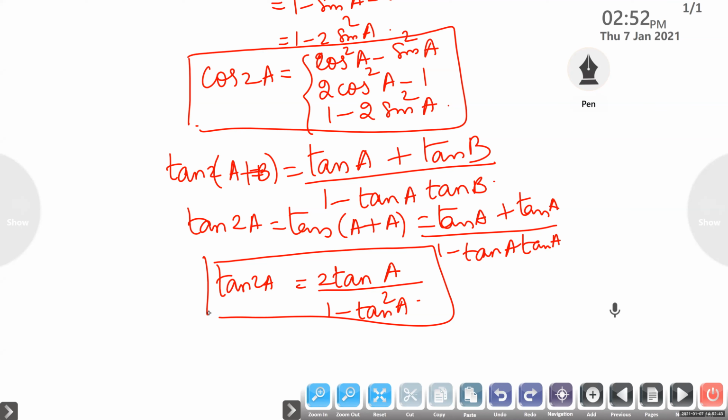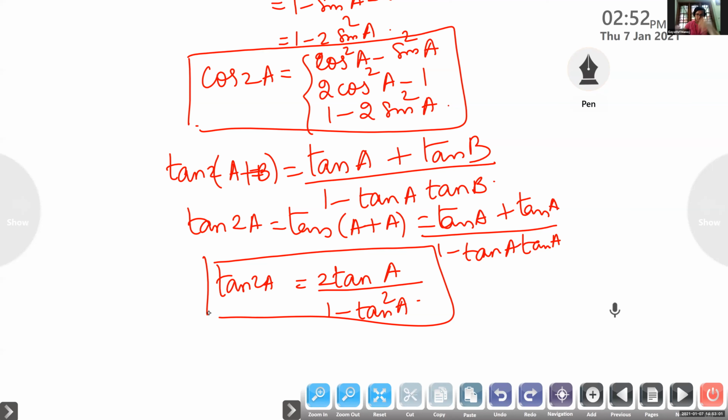Cos square A minus sin square A. Okay, good. Srihari, cos 2A in terms of cos. 2 cos square A minus 1. Okay. Gayatri, cos 2A in terms of sine. 1 minus 2 sine squared A.